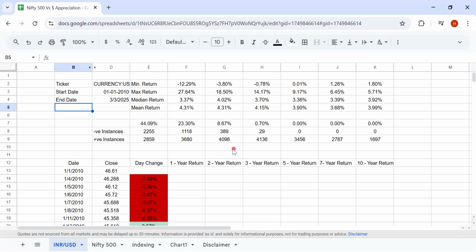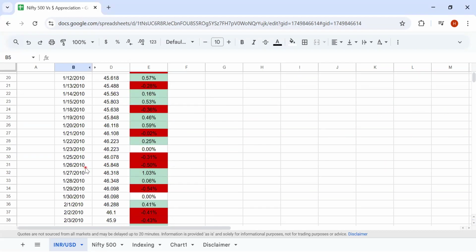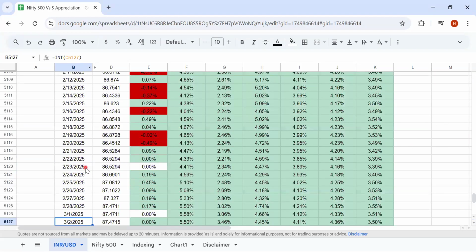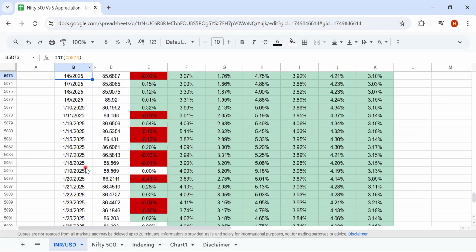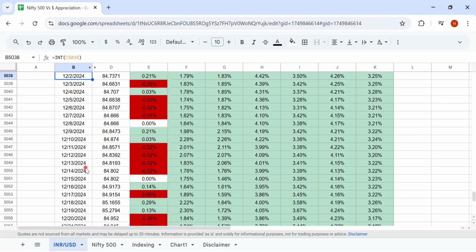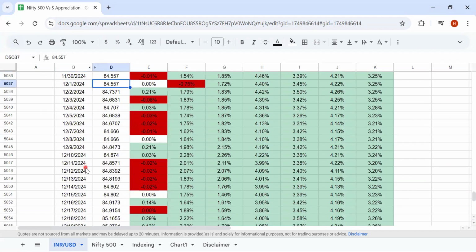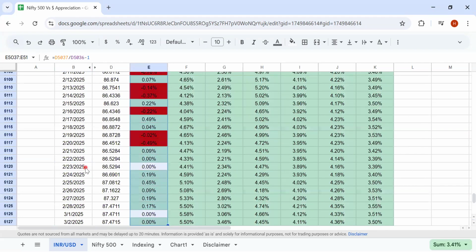So the appreciation from the time Trump has been elected, when he became president elect in the month of December, has been around 3.5% approximately. So from 84.557 to 87, right?